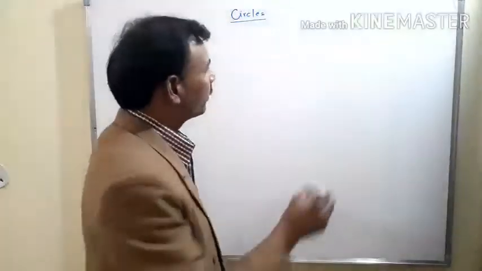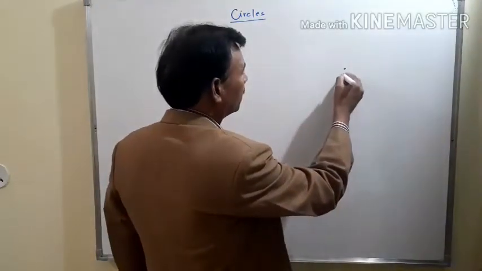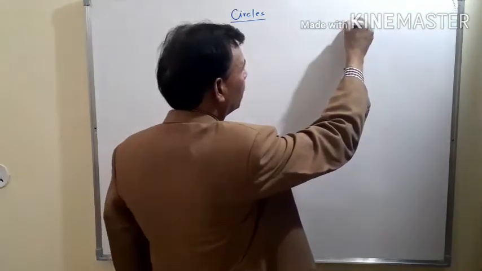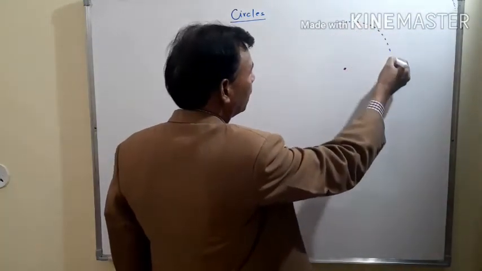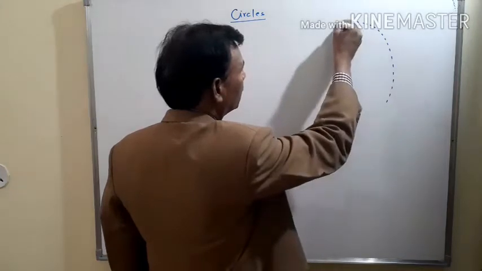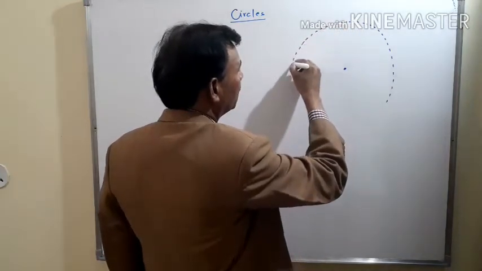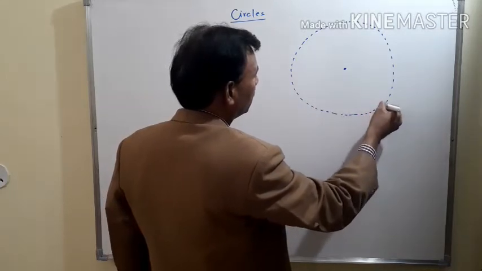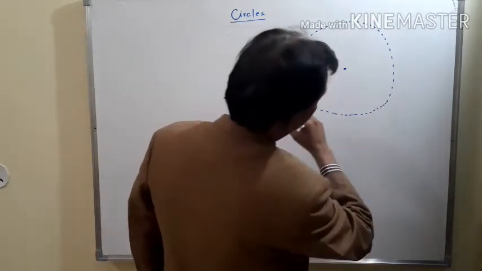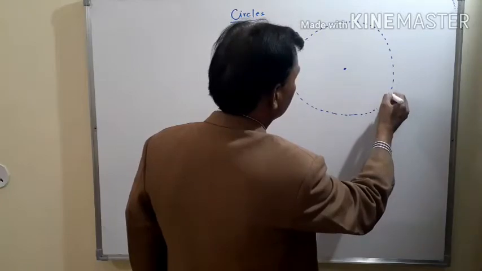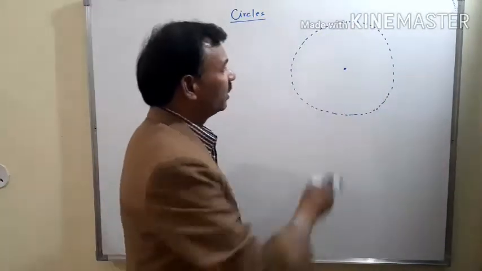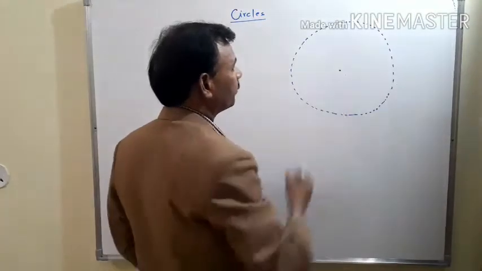That means, suppose this is a point in a plane and this is the fixed point, and there are many points whose distance from this fixed point is always constant, then the path of these points is known as a circle.